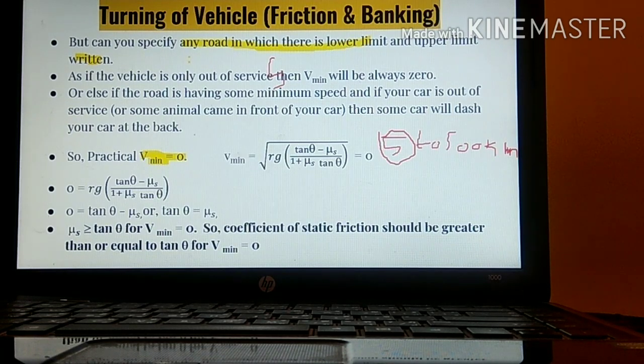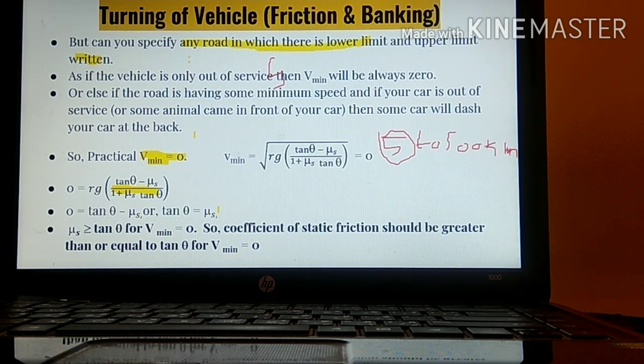Okay, so we'll be considering the previous equation. V min was root rg (tan theta minus mu s) upon (1 plus mu s tan theta). This full equation is equal to 0 practically. So what will happen? 0 is equal to rg (tan theta minus mu s) upon (1 plus mu s tan theta). If we take this whole term over here, we know anything into 0 is 0, so this whole term will vanish, and rg will also vanish. So ultimately whatever term will be remaining, 0 is equal to tan theta minus mu s. So if we take mu s over here, as it is minus, what we'll be getting? Tan theta is equal to mu s.